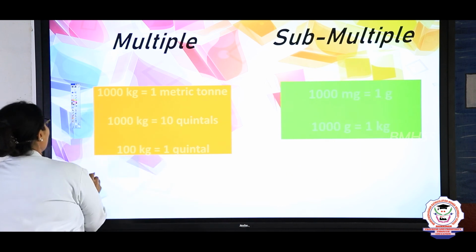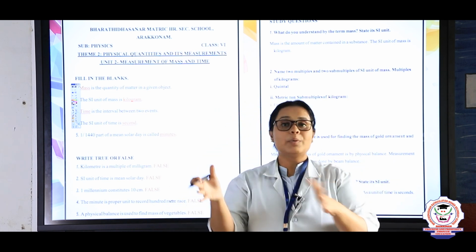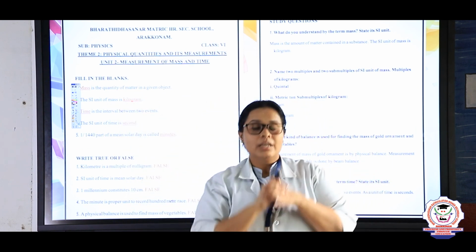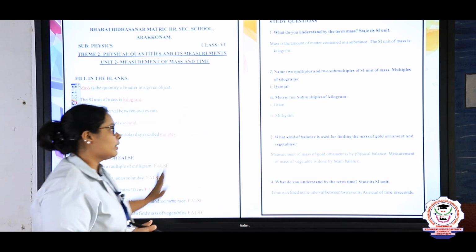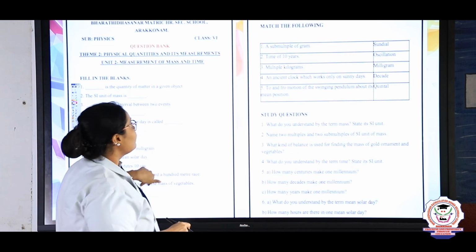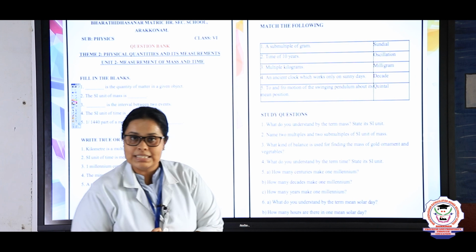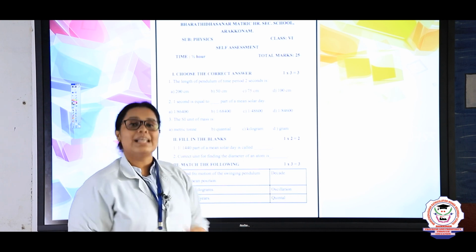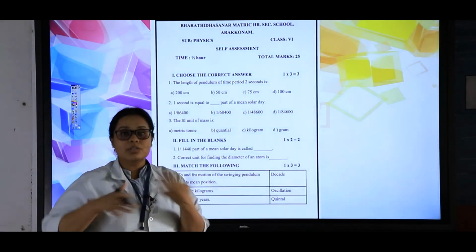So, this is the SI system. Students, we have studied how the units and subunits are compared, and small multiples and multiples also we have seen. When you go into the description box, you will see the study material. In the study material, there are answers which you have to go through once you have gone through the YouTube videos. After that, you will see the question bank, which consists of only the questions. After that, when you are thorough with the lesson, you have to go to the self-assessment. The self-assessment is for 20 marks. You will get to know how much you have understood the lesson.